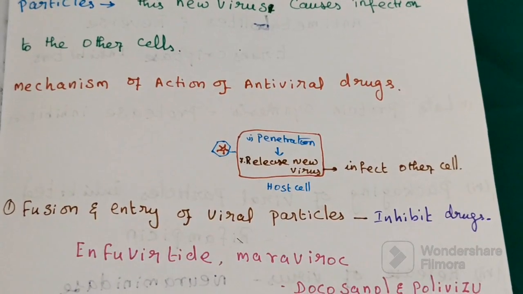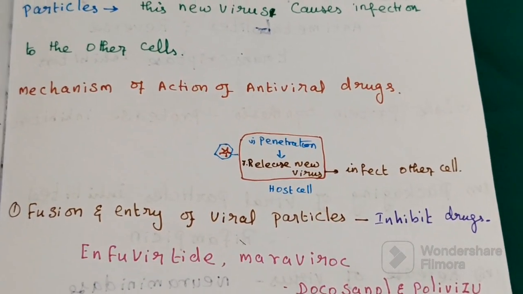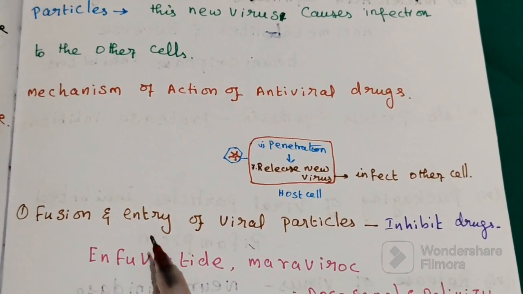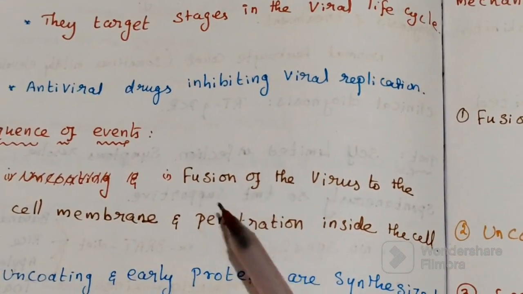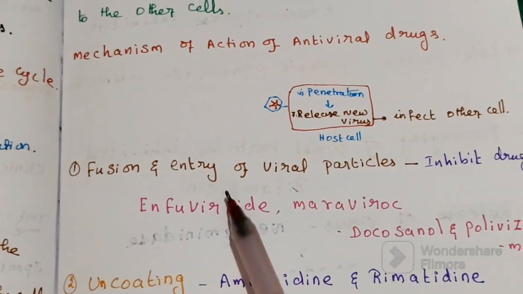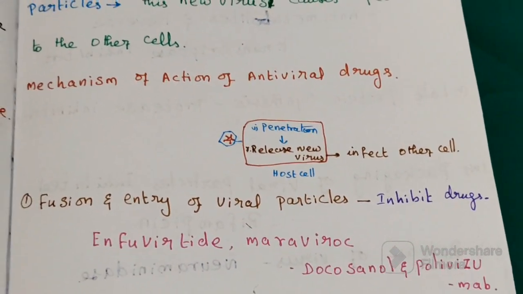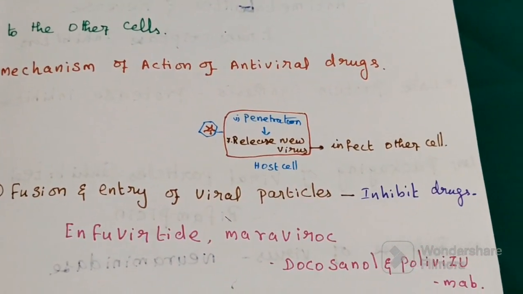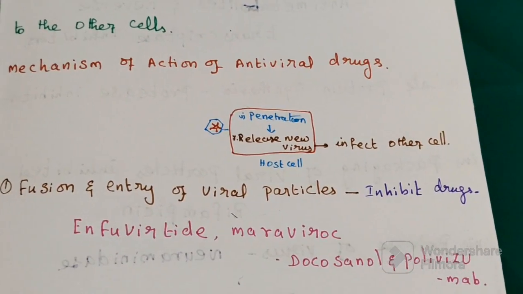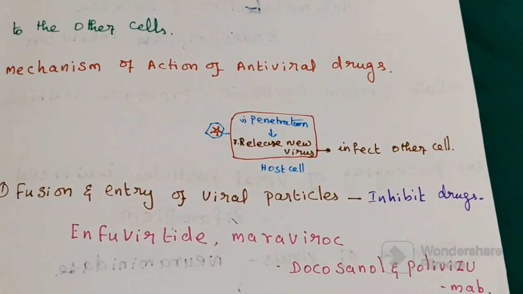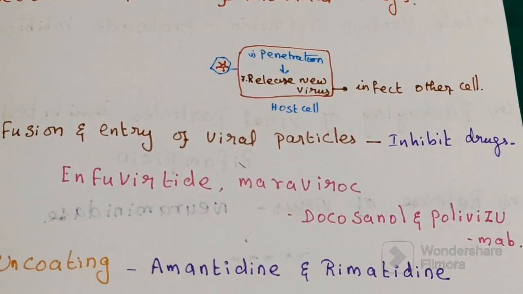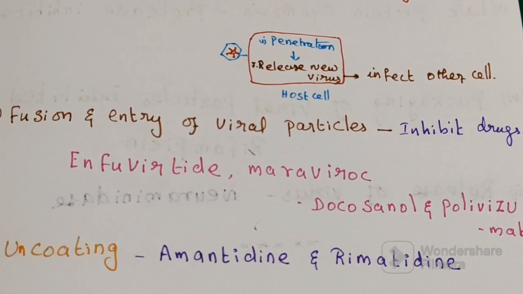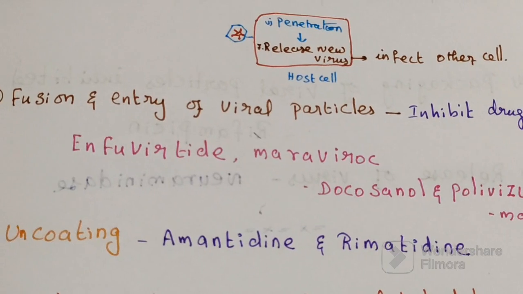What are the drugs that inhibit that fusion? The first step, fusion and entry of virus particles into the host cells, is inhibited by these antiviral drugs or agents.